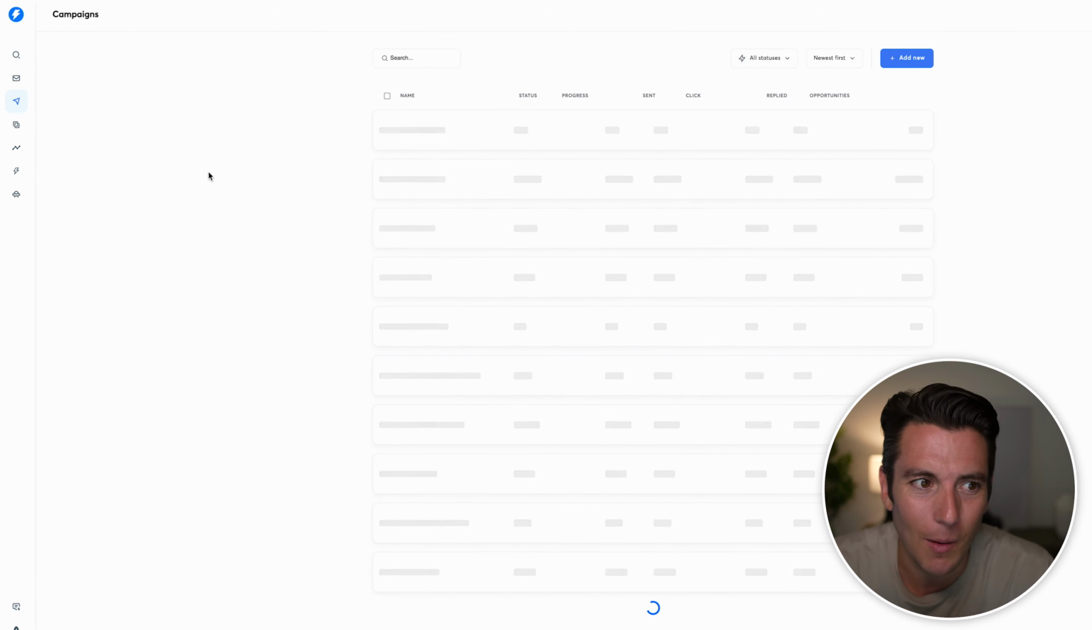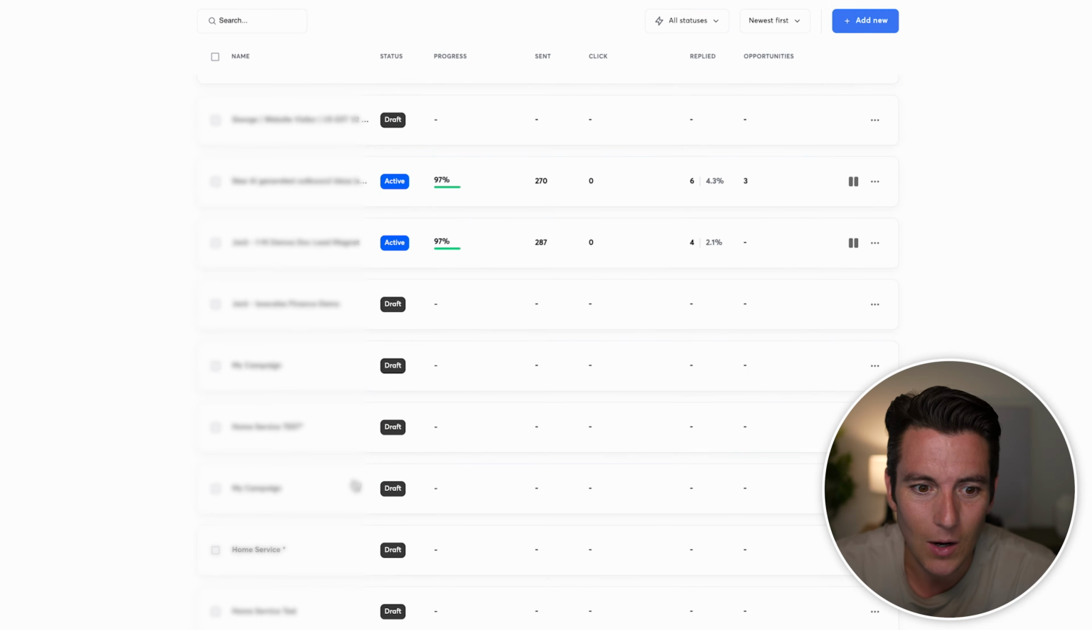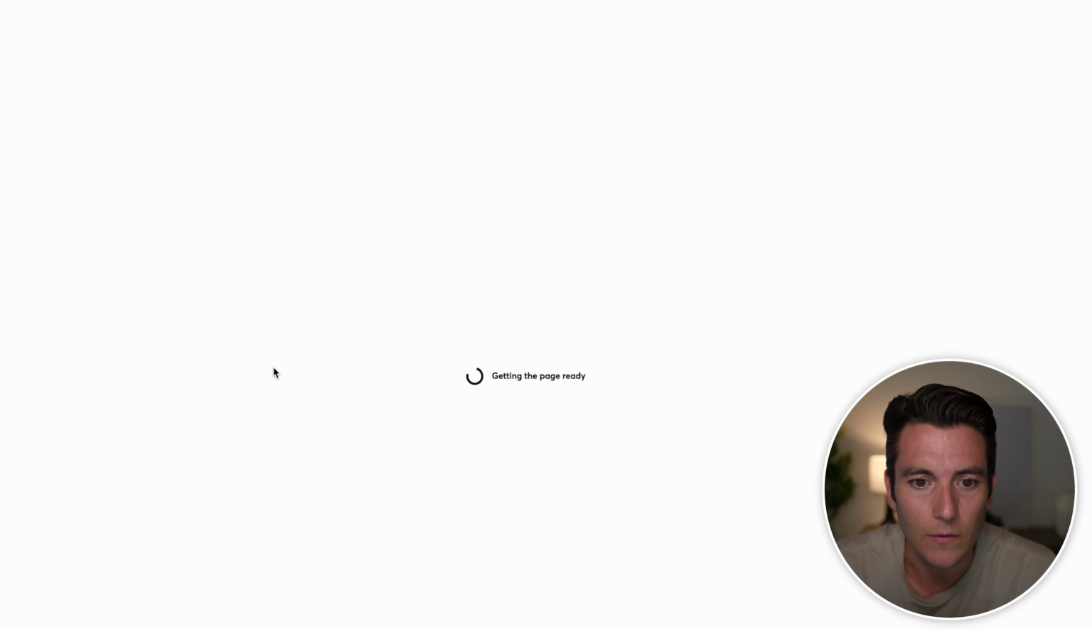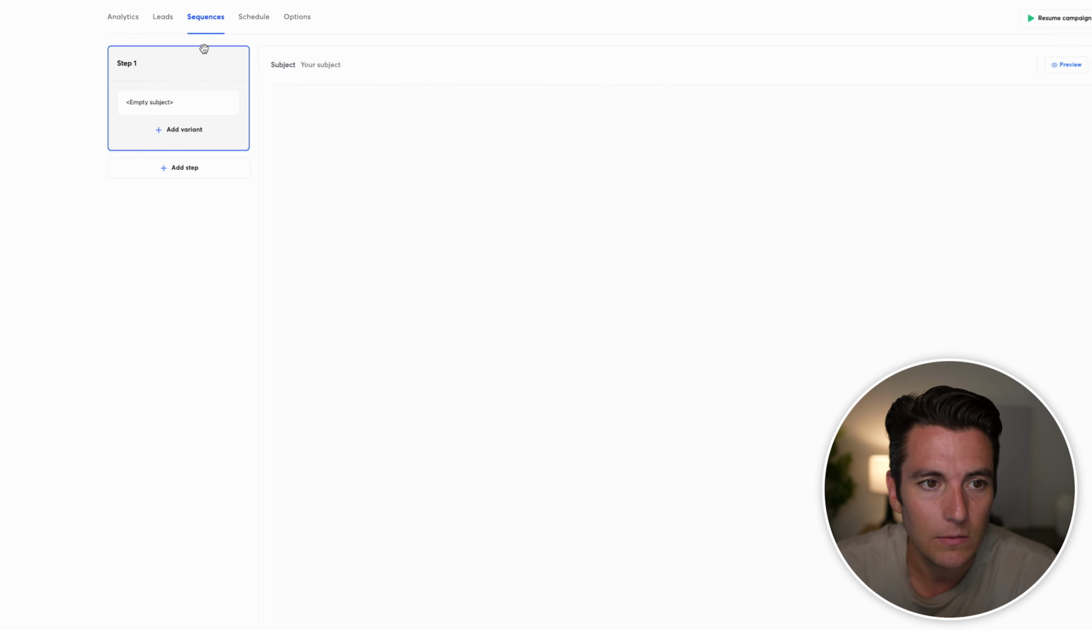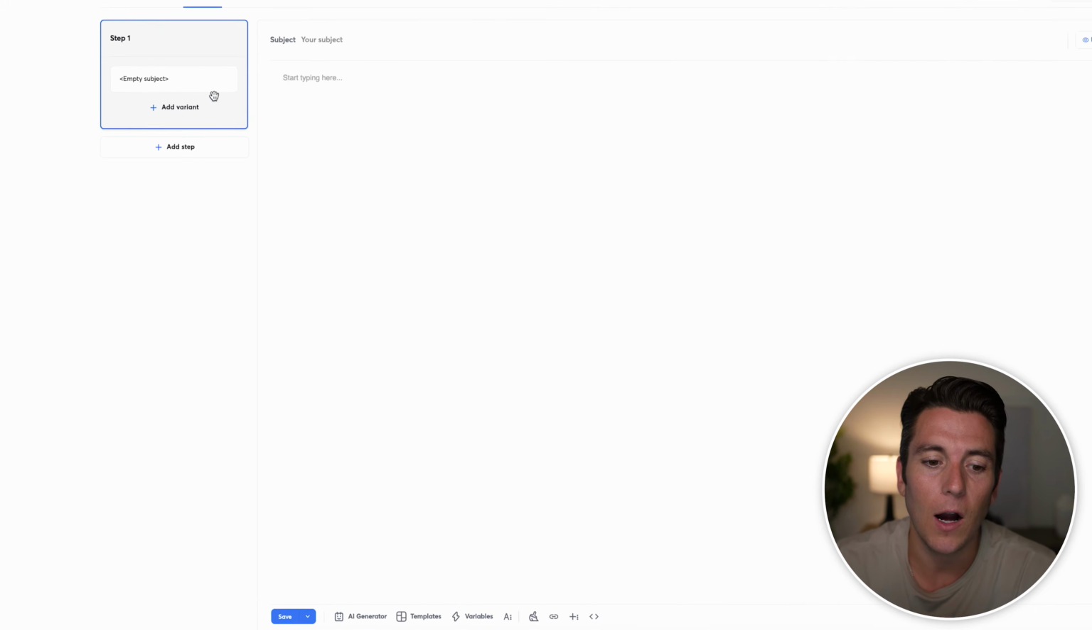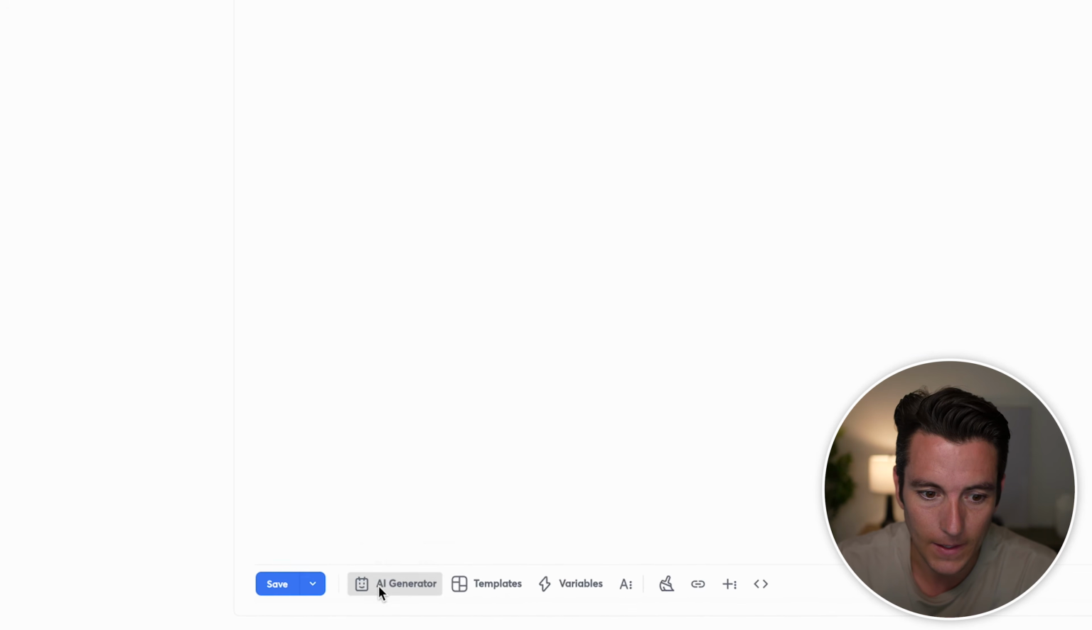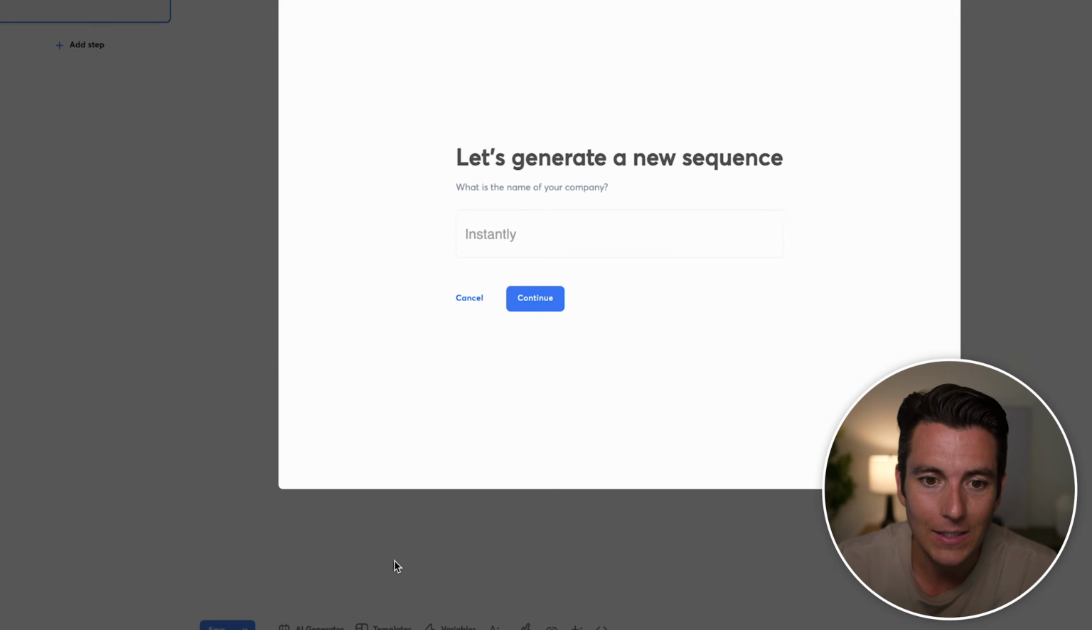And when it comes to email copy, if I go to create a campaign, let's just say I want to create a campaign with this home service, I can simply go to sequences and I can have AI write all of my copy for me. On the bottom left-hand side, I can click AI generator and I can do AI sequence generator.